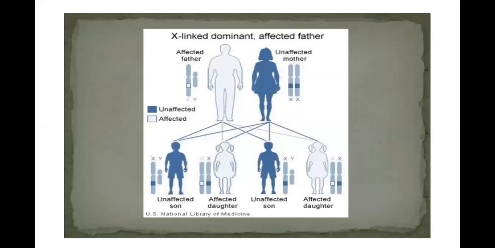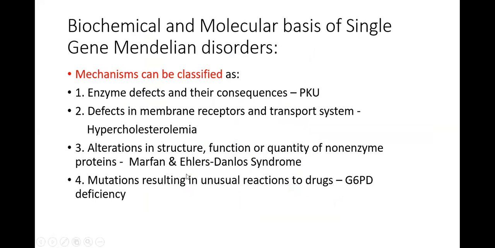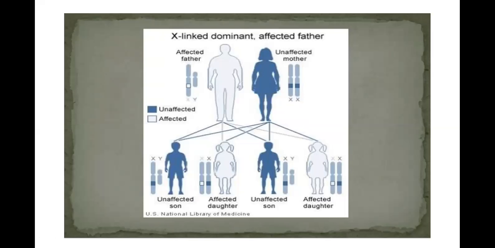So these are X-linked dominant, defective father. This is a father who has a defective X chromosome. This is the affected chromosome, and these are the unaffected chromosomes. Mother is normal. This father can transmit this X to both the daughters, but the mother is giving X to both the sons. So sons are normal because Y is normal and the mother is giving the normal X to sons. Daughters are affected because daughters have the defective X from the father and the normal X from the mother. So daughters are going to be affected, but sons are not going to be affected. If this mother has one affected chromosome, then the sons are going to be affected, and then the daughters will be carriers. But if the mother is normal, sons are going to be normal.